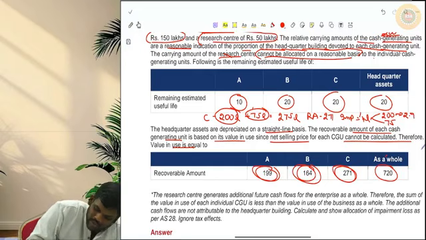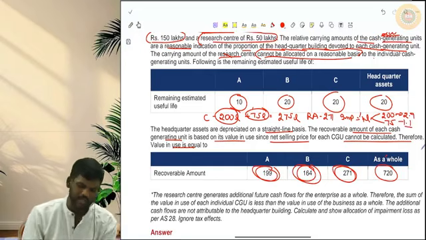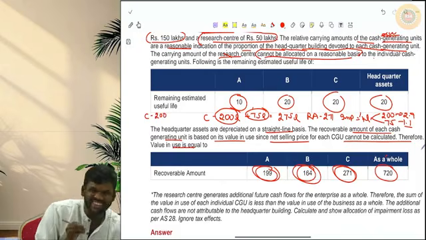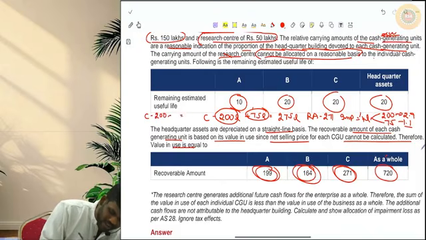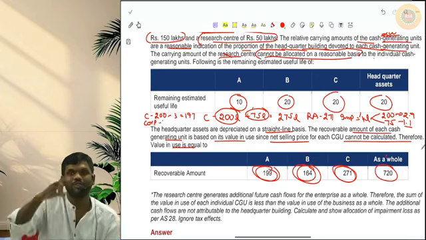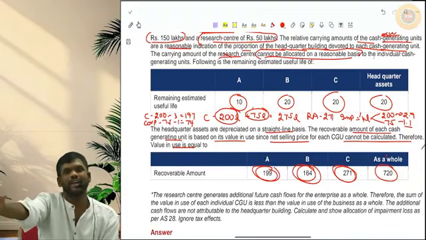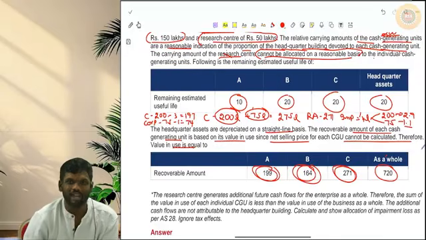2.9 will go to this, 1.1 will go to this. Then the other assets of C will be 2.93 minus 3.97, and the corporate asset portion will be 75 minus 1.74. So this is how you have to allocate the corporate asset and do the impairment testing at individual CGU level. Okay?